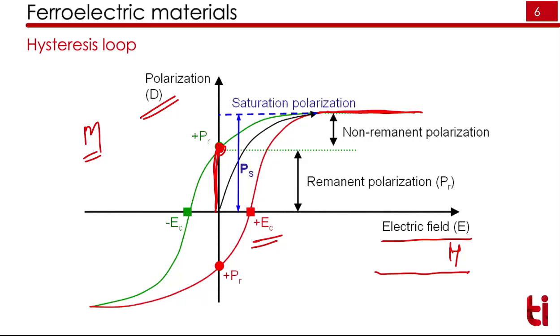This is the difference between ferroelectric and dielectric materials. If we have a dielectric material and we measure polarization versus electric field, the graph will look like this. At zero electric field, there is no polarization at all. In ferroelectric material, there is a finite polarization.